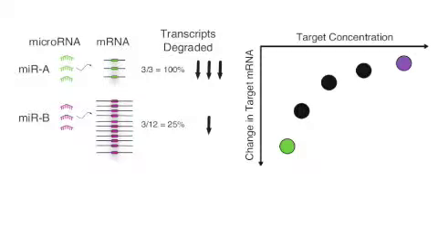On the right, we see a schematic of this hypothesis when there are many different microRNAs with varying concentrations of target transcripts. On the y-axis is mean downregulation of microRNA target, and on the x-axis is total target concentration. Our hypothesis is that targets will be less downregulated as target concentration increases.